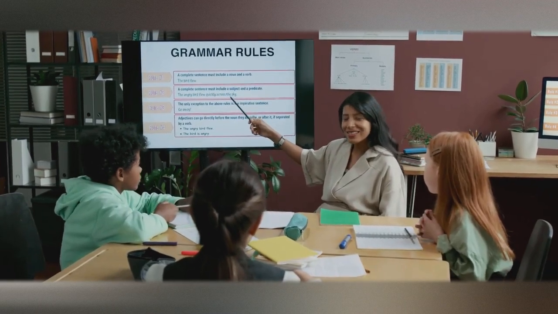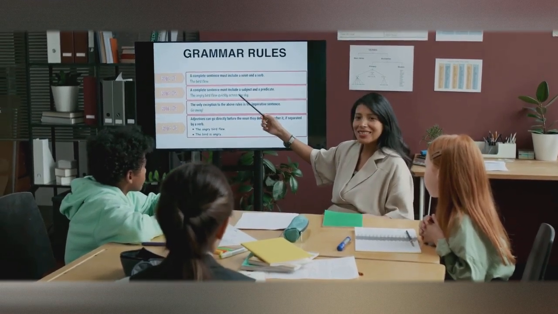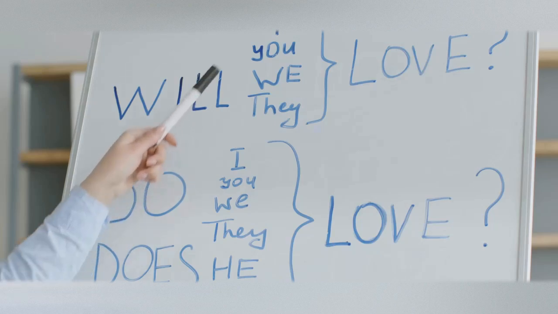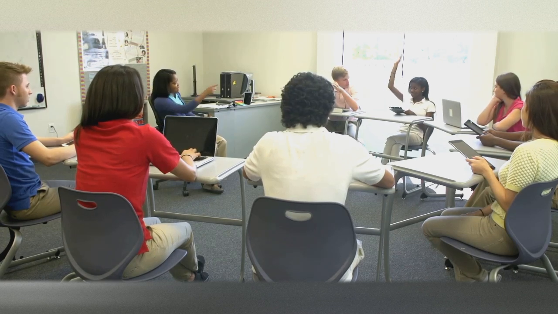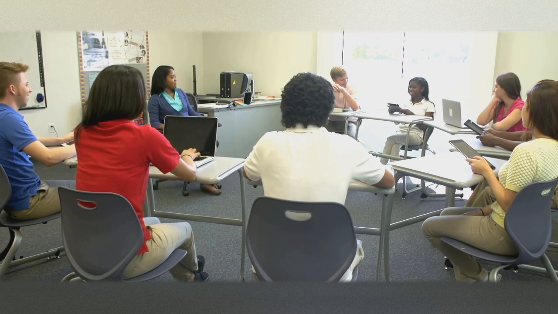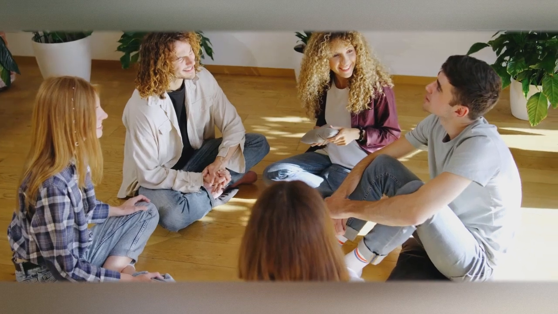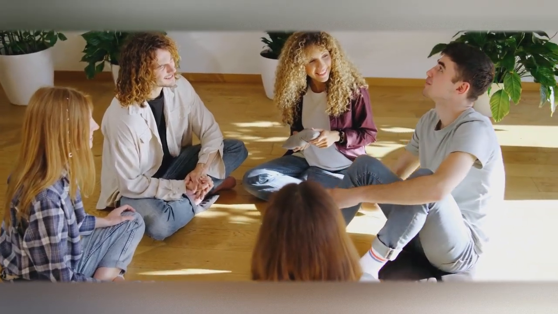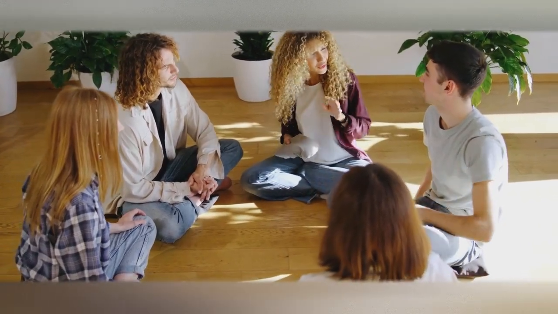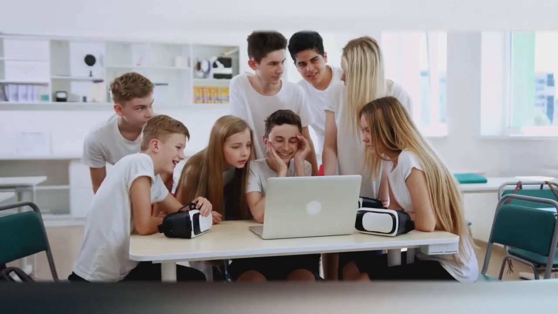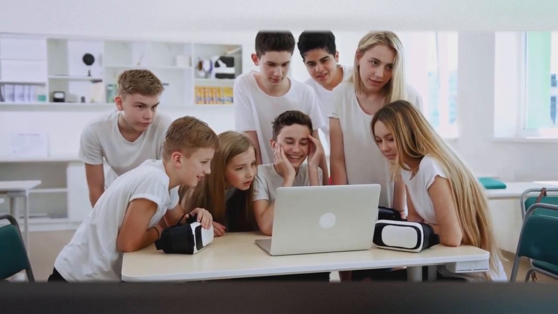Now, let's talk about how to identify adverb phrases in sentences. One key tip is to look for phrases that answer questions like how, when, where, or to what extent. If you see a group of words that provides this kind of information about a verb, adjective, or adverb, you're likely looking at an adverb phrase. For instance, in the sentence, "She completed the project with great enthusiasm," the phrase "with great enthusiasm" modifies the verb "completed," telling us how she completed the project.